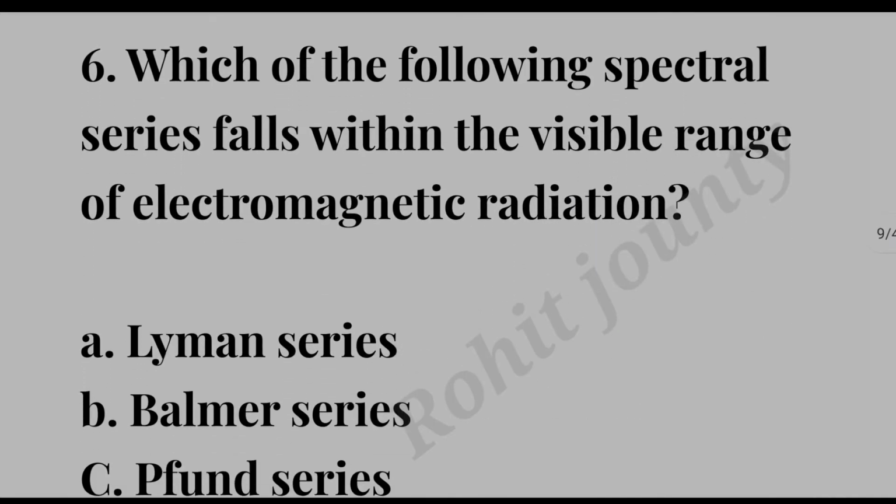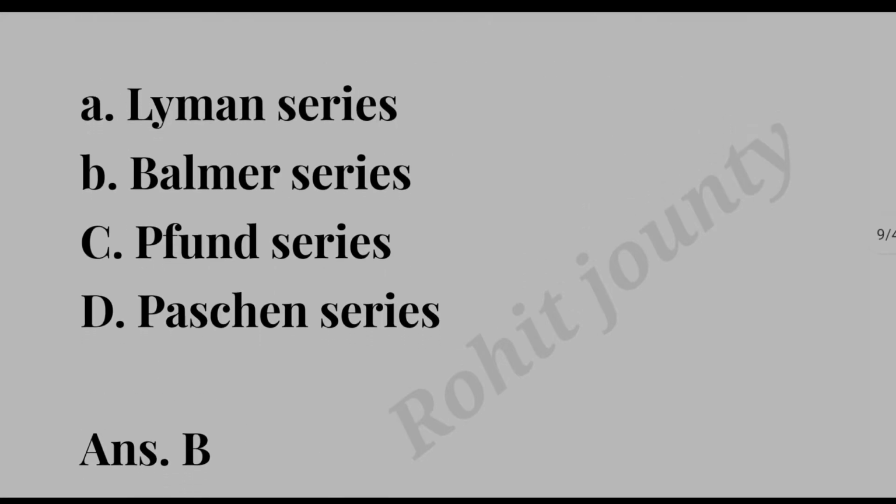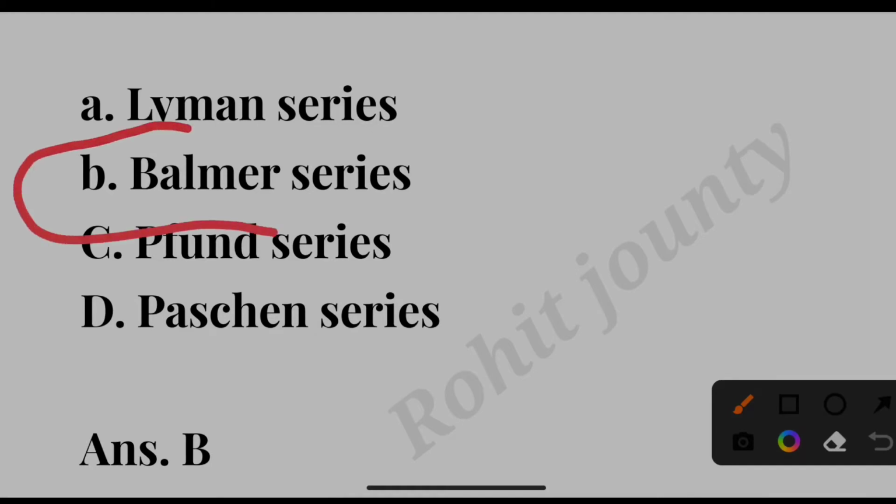Question number 6. Which of the following spectral series falls within the visible range of electromagnetic radiation? Option A. Lyman series. Option B. Balmer series. Option C. Pfund series. Option D. Paschen series. The correct answer is option B. Balmer series.